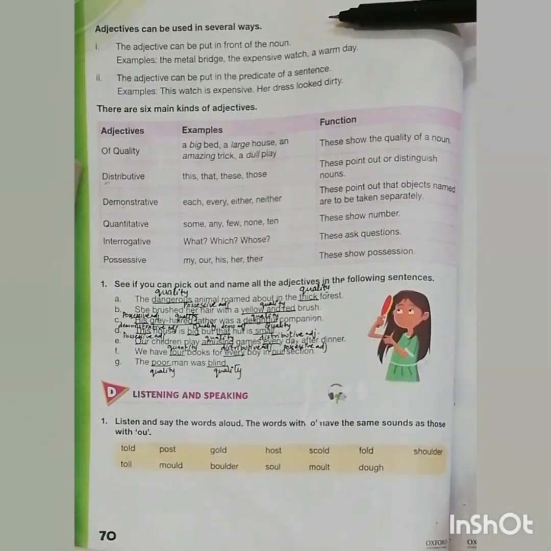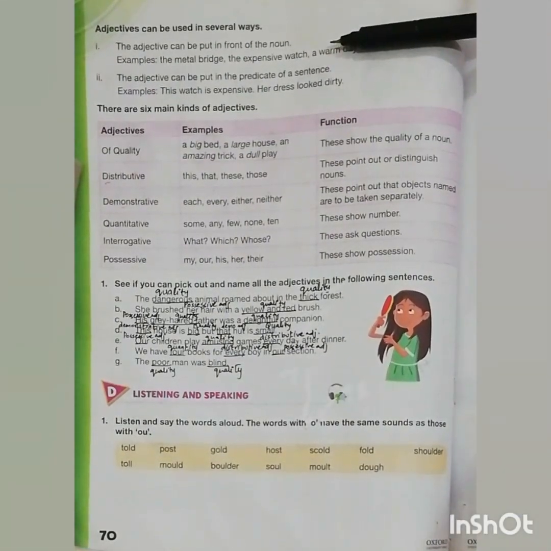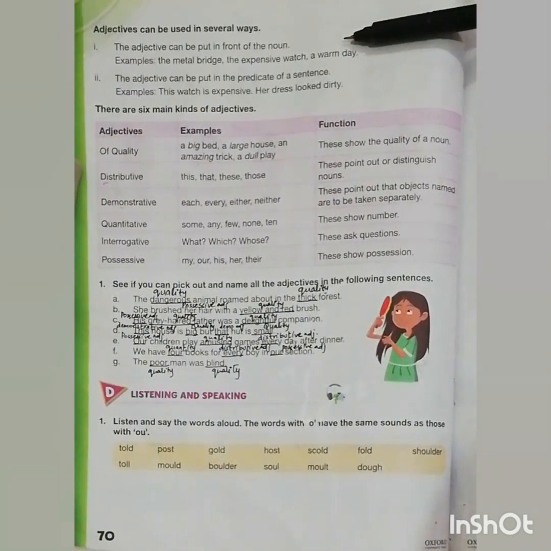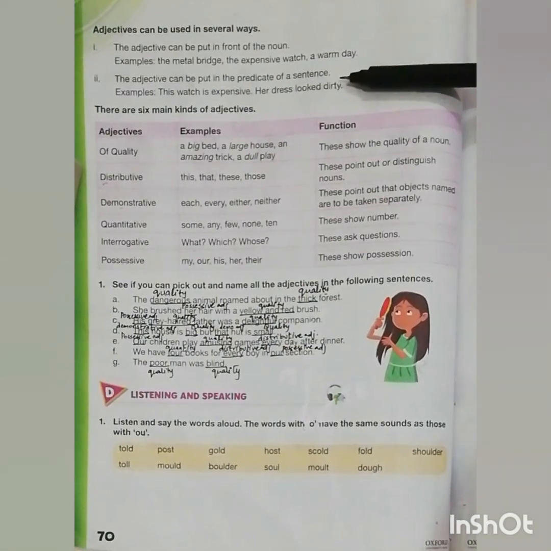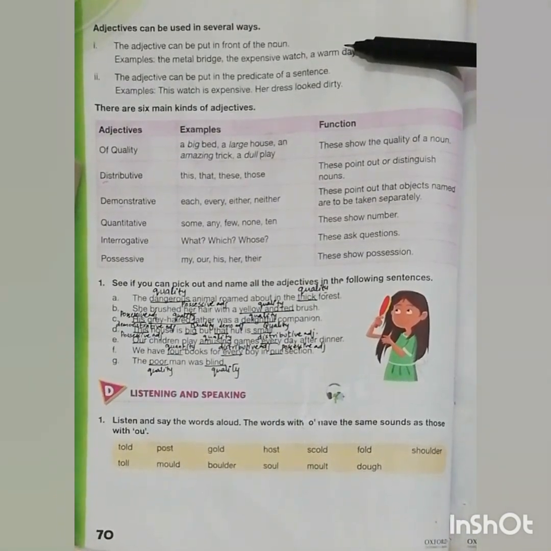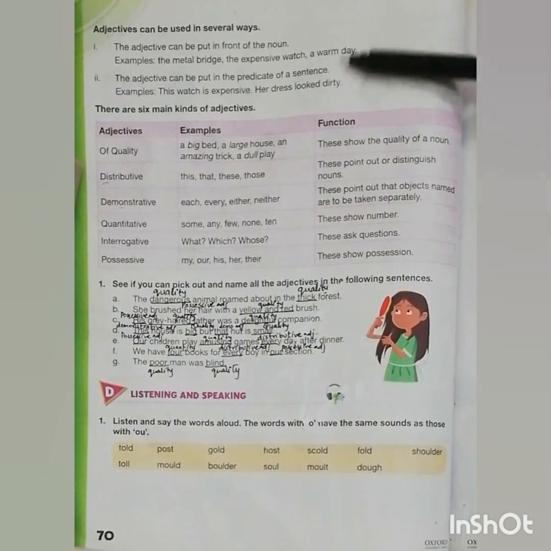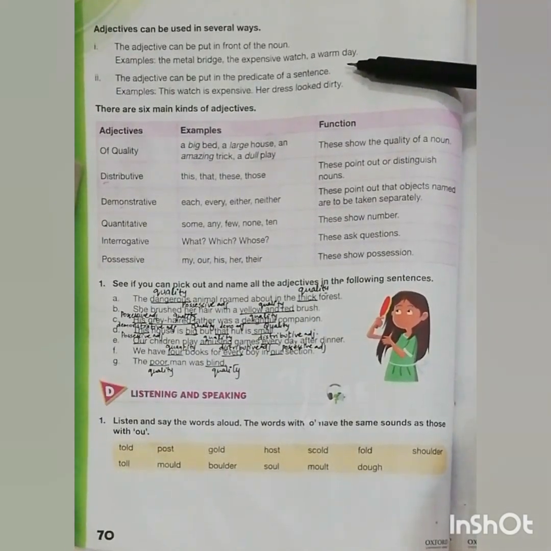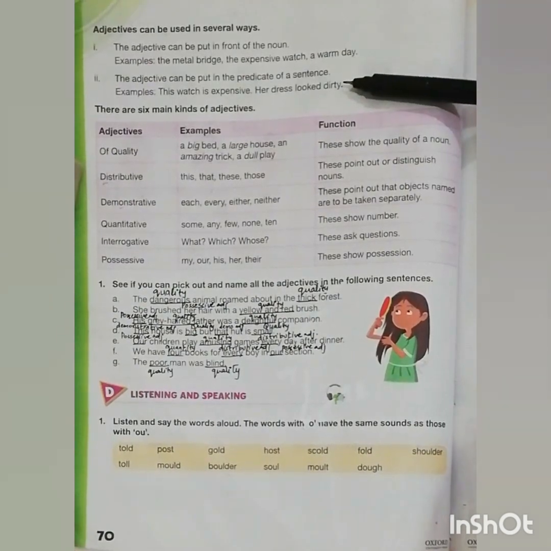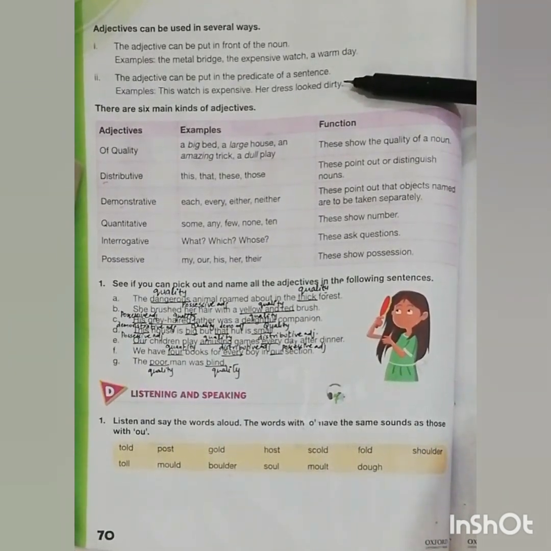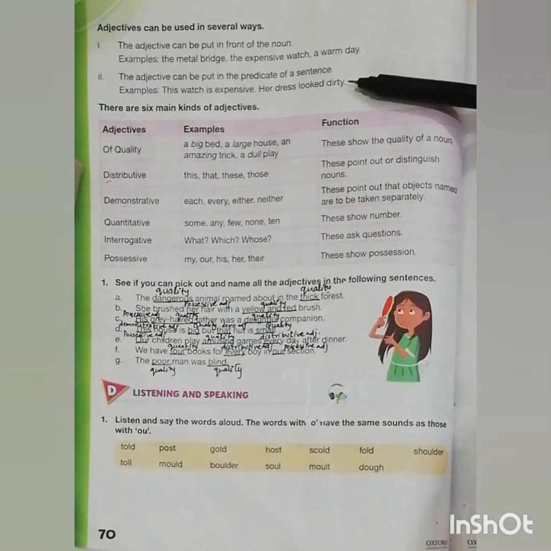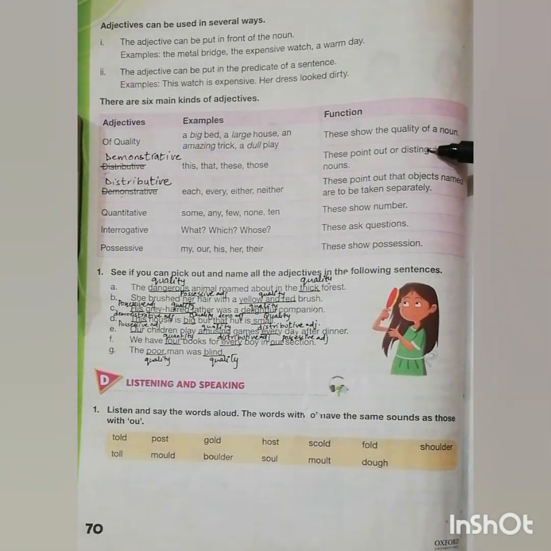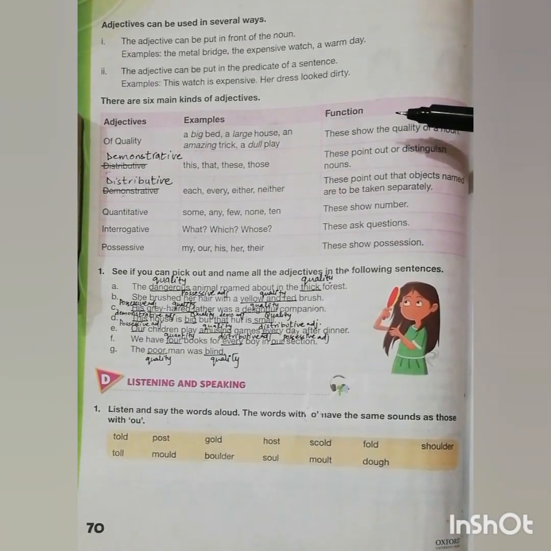Adjectives can be used in several ways. The adjective can be put in front of the noun. For example, the metal bridge, the expensive watch, a warm day. Just like that, we have put in the examples a big bird. The next point is the adjective can be put in the predicate of the sentence. For example, this watch is expensive. Expensive is an adjective. Her dress looked dirty. Dirty is also an adjective. So students, there are 6 main kinds of adjectives. First one is of quality.